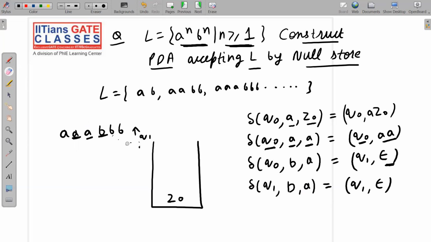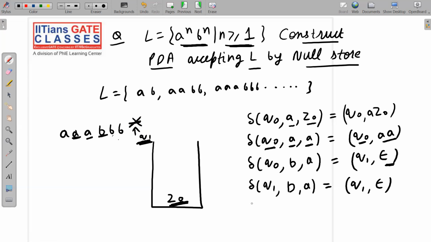Now what should be the move on Q1? What is present here, we really don't know, and we are not concerned what exactly is present here. We will directly say we are at Q1. As soon as you read Z0 from the stack, this means the stack is going to be empty. So what should be our concern? We should say that the stack is empty, so there should be nothing left on the tape.